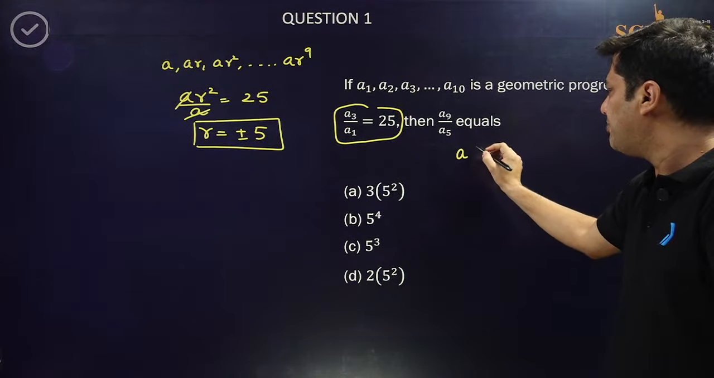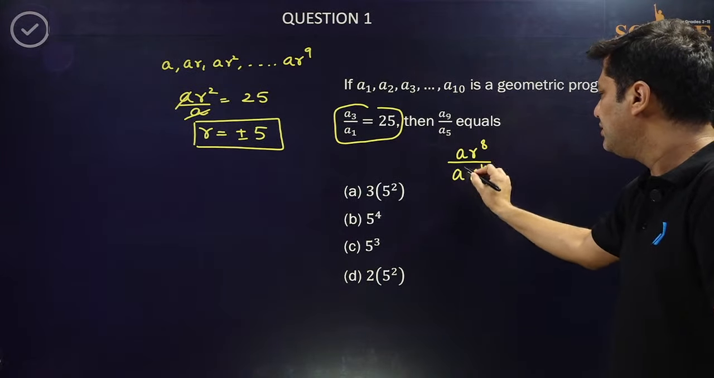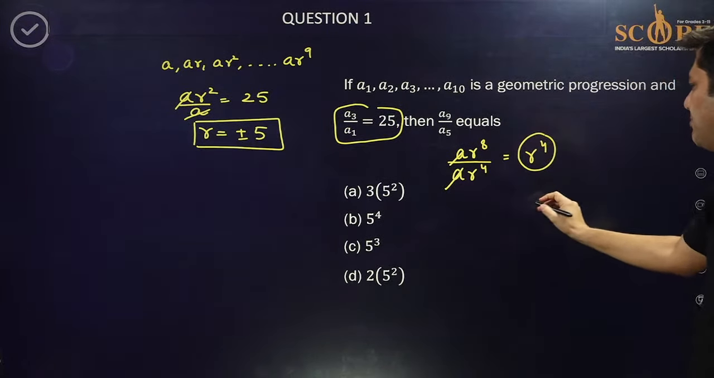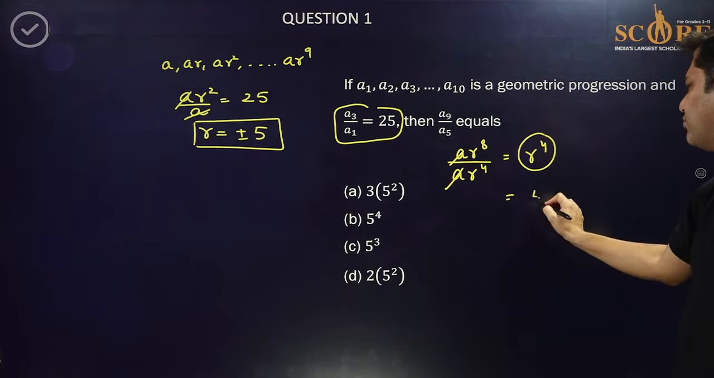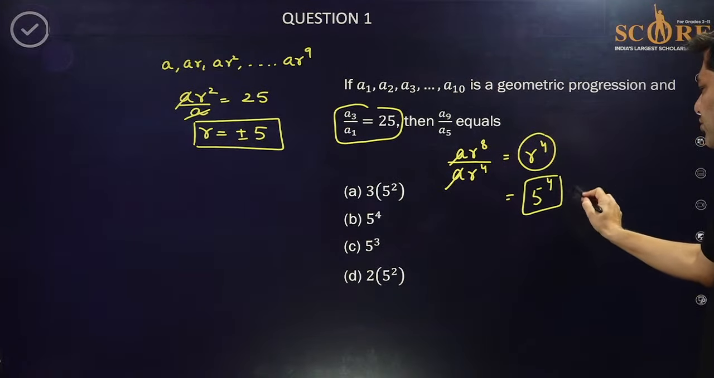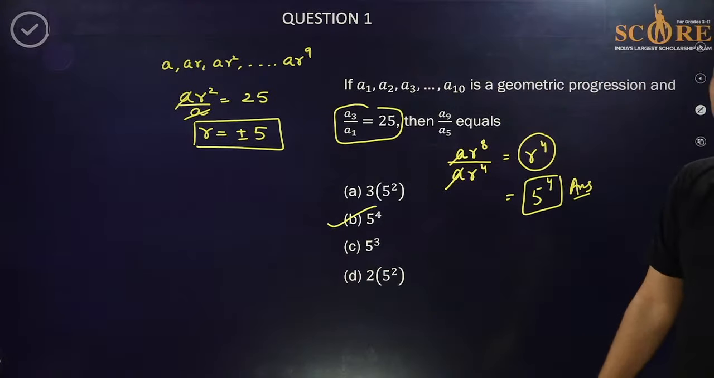A9 is AR to the power 8 and A5 is AR to the power 4. A cancels, and this is R to the power 4. R to the power 4 means 5 to the power 4. That's the final answer: 5 to the power 4 is your final answer. Yes, option B is the right option.